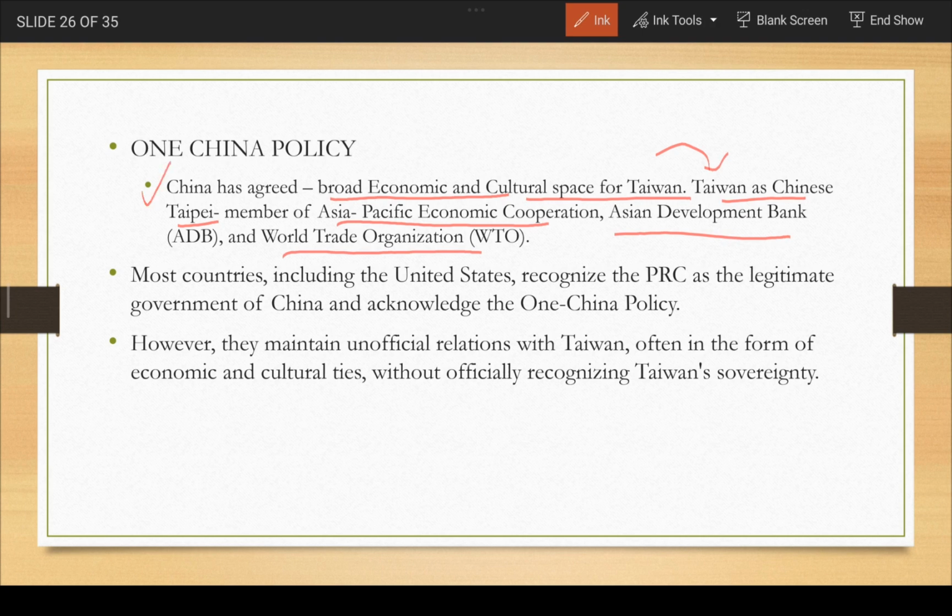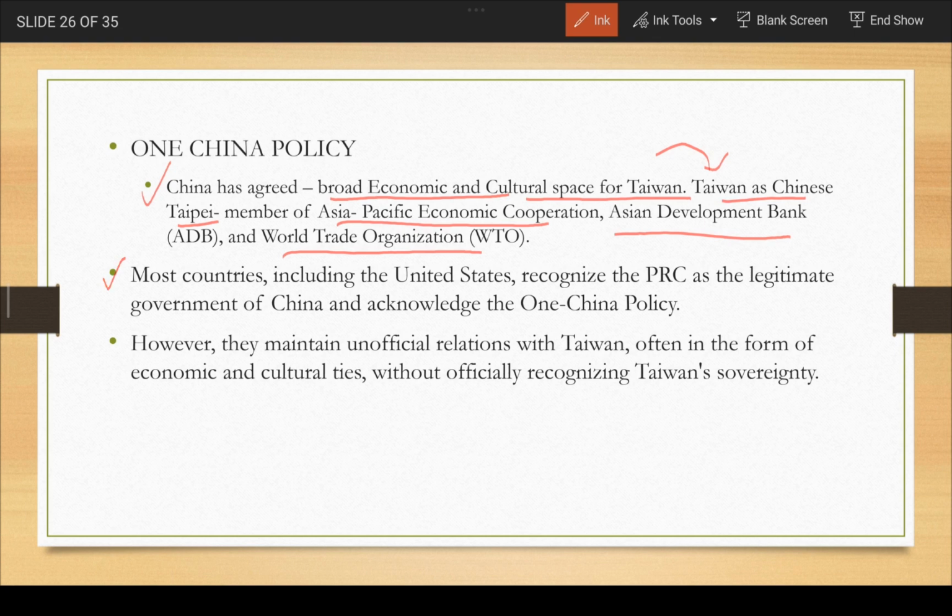Okay, so broadly speaking, China doesn't want other countries to have diplomatic ties separately with Taiwan, but it has agreed to the economic and cultural space for Taiwan. Okay, so this is an important point to remember.